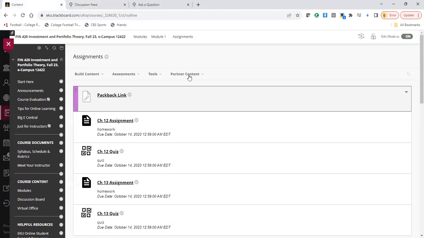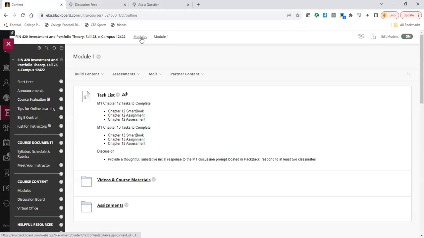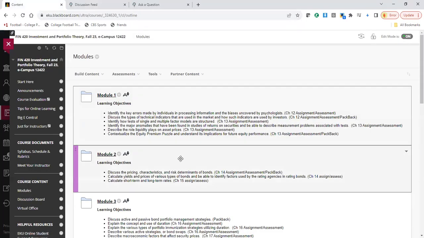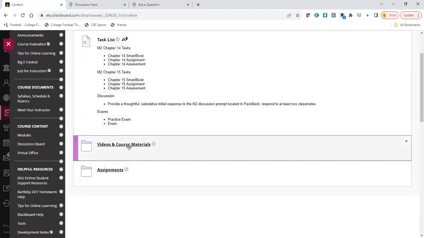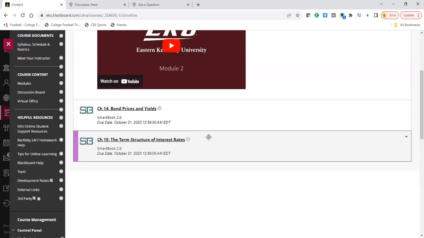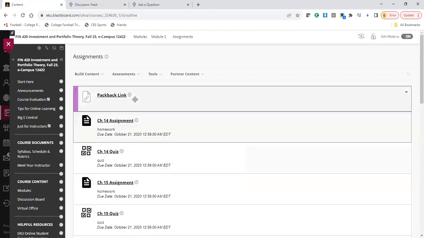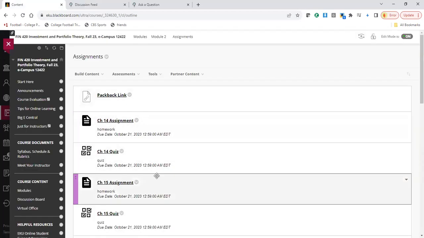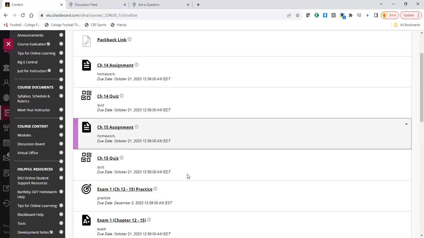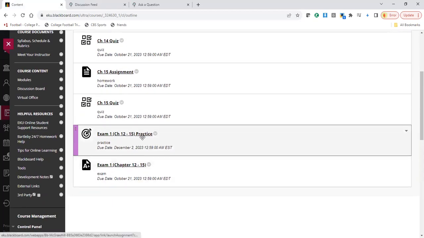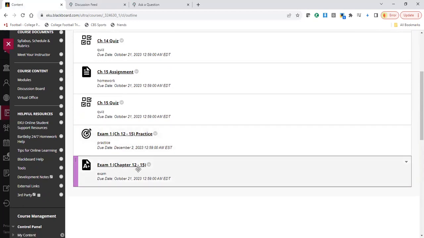Let me pull up module 2 just to give you an example of that. So the video course material looks exactly the same as it did before. And the assignments, you notice it's got Packback, it's got the assignment and the assessments, or the assignments and the quizzes. And then you notice down here, there's exam 1 practice and exam 1.